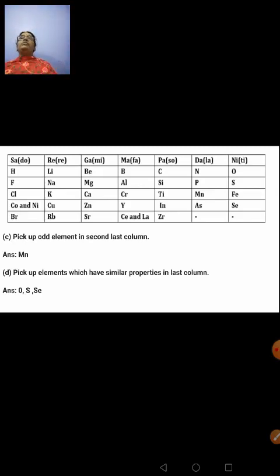And I told you, you have to be thorough with elements with atomic number 1 to 20. To be on the safer side, you can learn till 30 also. Electronic configuration, symbols, valencies. Okay, so that will help you in the long run.